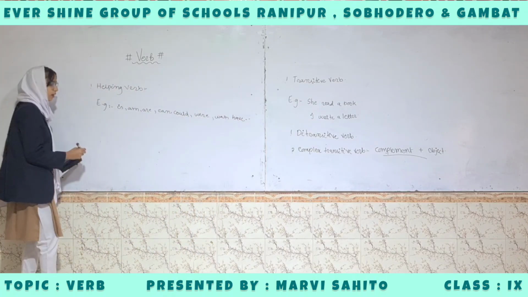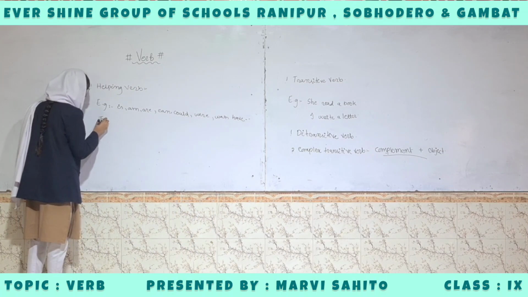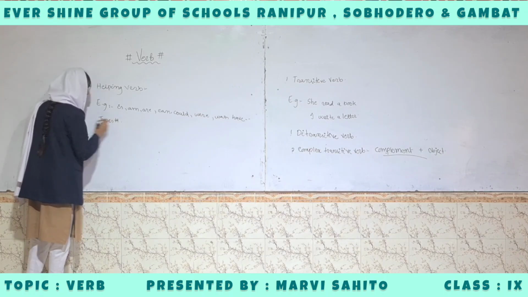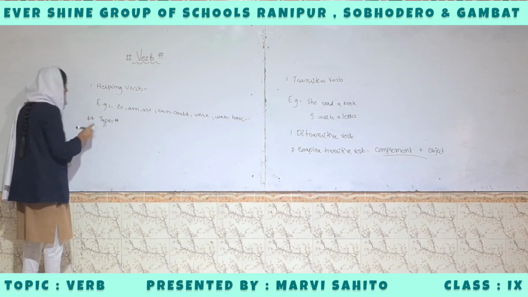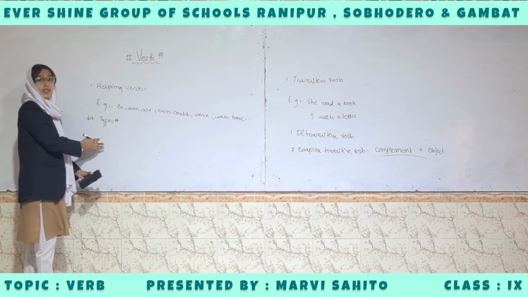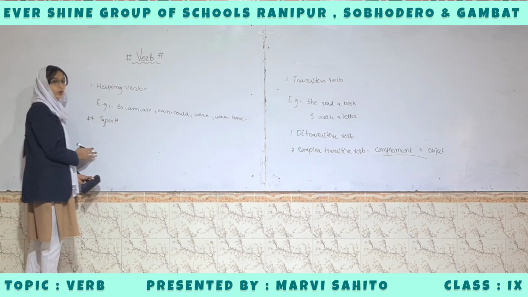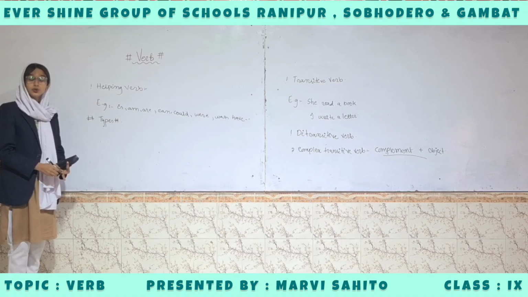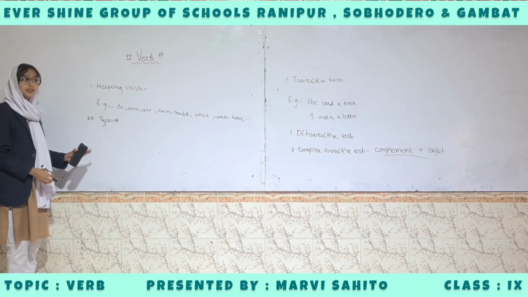There are three types of helping verbs: primary helping verb, modal helping verb, and semi-modal helping verb. The primary helping verbs are verbs that are used to form questions and tenses.